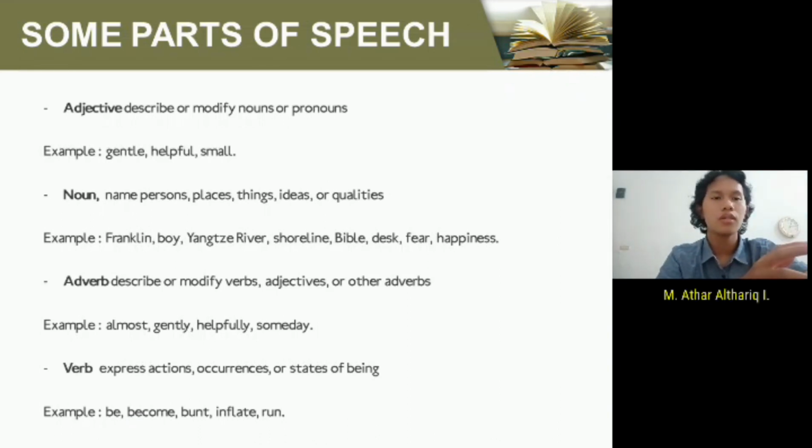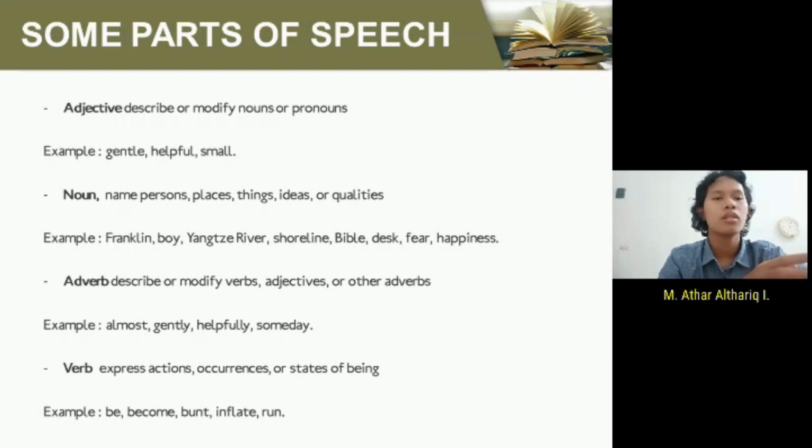Okay, thank you Reza for this opportunity. Now, I'm going to talk about parts of speech. Adjective is a word or phrase naming an attribute added to or grammatically related to a noun to modify or describe it. Words like gentle, helpful, small, tall, green, beautiful, and hard are all examples of adjectives, because adjectives are used to identify or quantify individual people and unique things. They are usually positioned before the noun or pronoun that they modify.